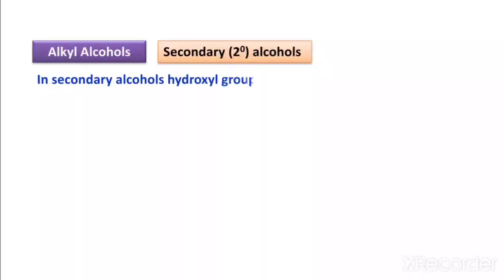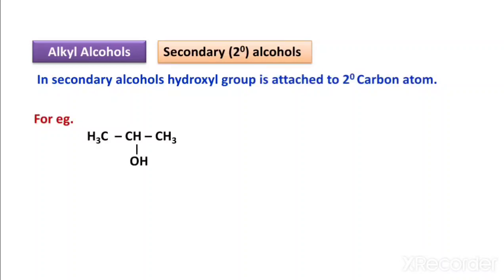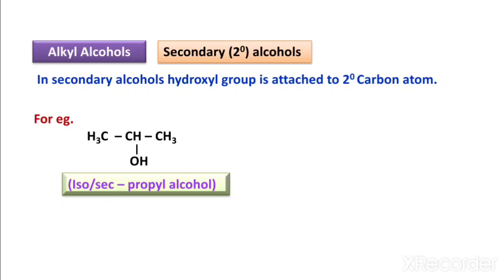Next, secondary alcohol. In case of secondary alcohols, the hydroxyl group is attached to the secondary carbon atom. This is a simple definition of secondary alcohol. For example, here CH3CHOHCH3, and the name of this compound is isopropyl alcohol or secondary propyl alcohol.